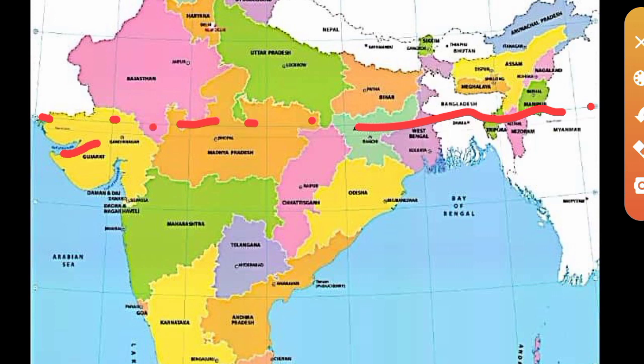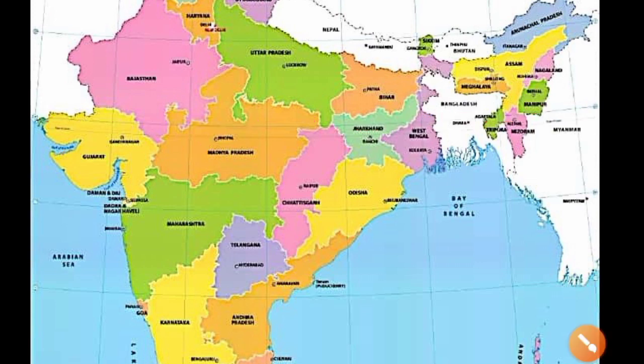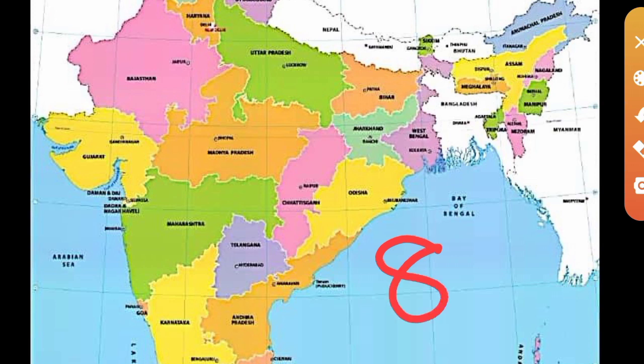Which are the states? Gujarat, then Rajasthan, Madhya Pradesh, Chhattisgarh, Jharkhand, West Bengal, Tripura, and Mizoram. These are the 8 states through which the Tropic of Cancer is passing. Once more I am telling the names of the states: Rajasthan, Madhya Pradesh, Gujarat, Jharkhand, West Bengal, then Chhattisgarh, Mizoram, and Tripura. These are the 8 states.